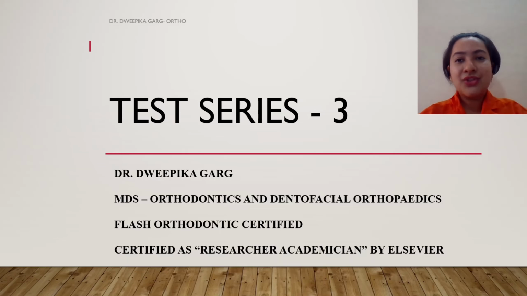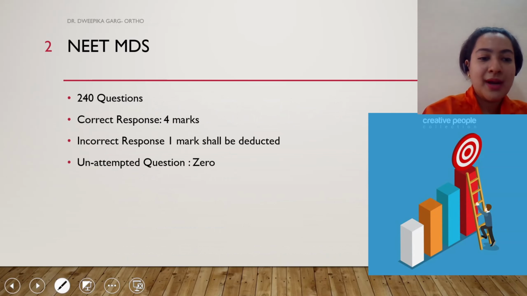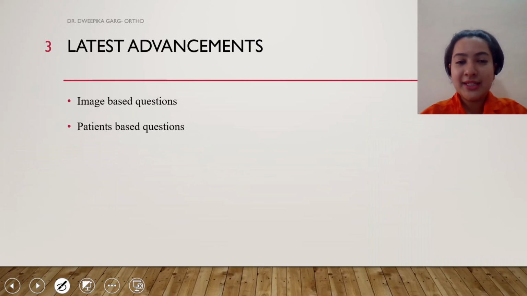So yes, general guidelines, general rules first. 240 questions in the exam. Correct response, 4 marks. Incorrect response, minus 1 mark. Unattempted is 0. I am sure you are thorough with this. Again, the latest advancements, image-based questions and patient-based questions. Just to remind you, 3 videos on image-based questions are already up on my YouTube channel. Kindly go back and attempt those questions.